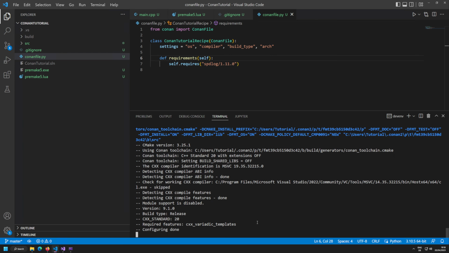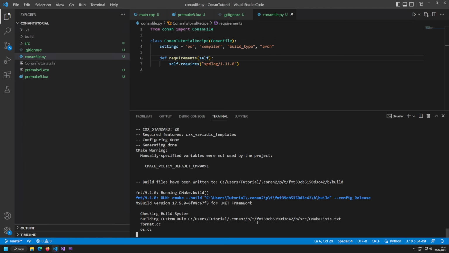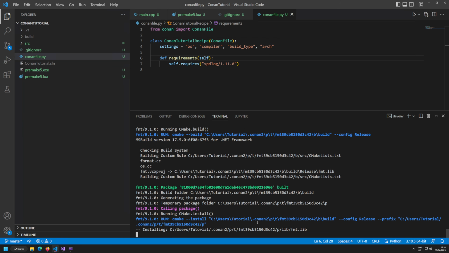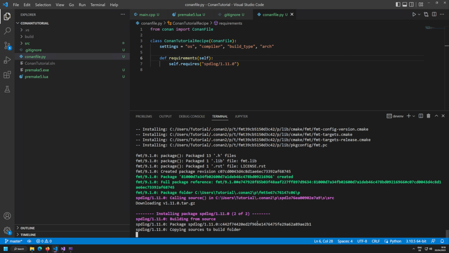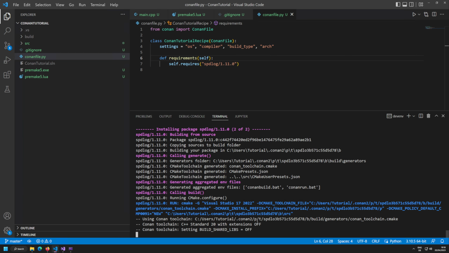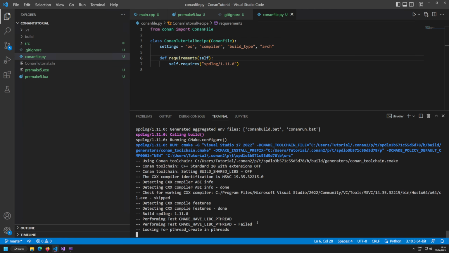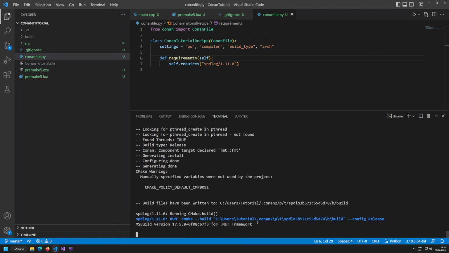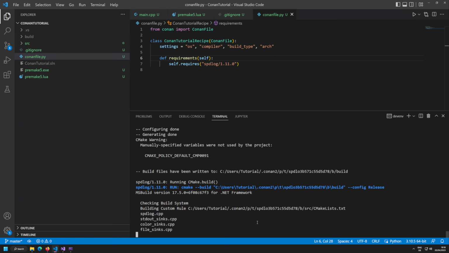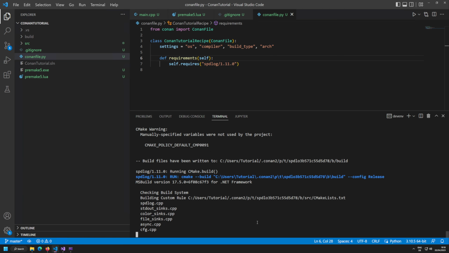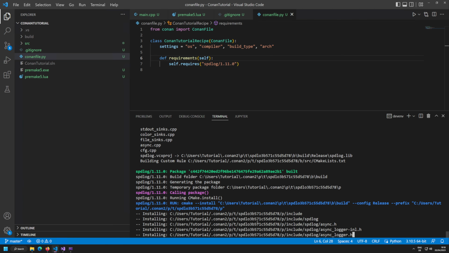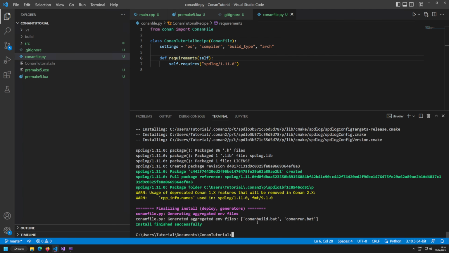There's also something: if something fails there, like the command CMake cannot be found, you need to manually install CMake on your machine. The general idea of Conan is that it installs CMake on the fly. However, some old packages are not written correctly and do not install CMake on the fly. So if you ever get any issues, just install CMake. If you have a developer machine, you should definitely have CMake there anyway. So yeah. Now you can see FMT has already been built. Now you can see it's currently building spdlog. And this is going to take a few seconds.